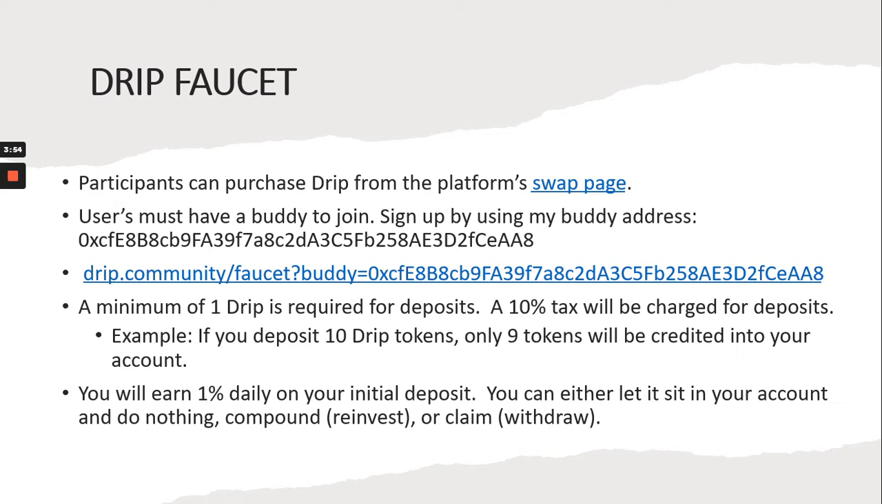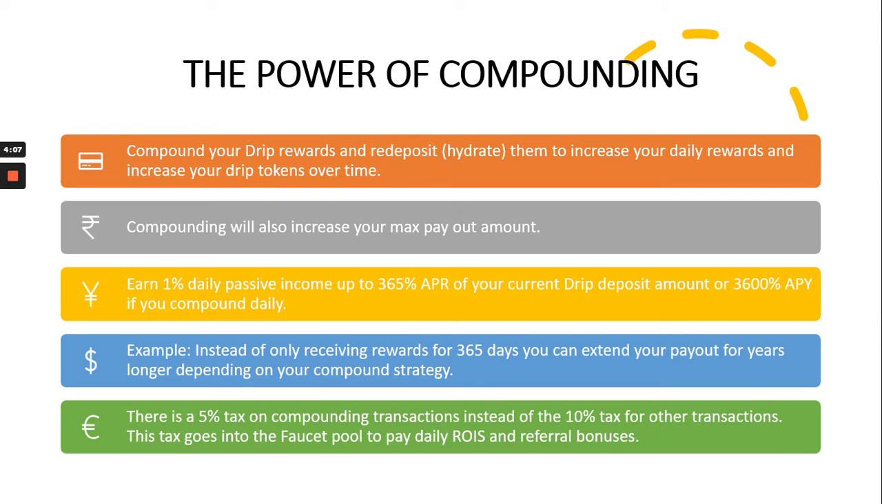You will earn 1% daily on your initial deposit, so 1% in Drip tokens. You can either let it sit in your account and do nothing, compound it, which is reinvesting, or claim it, which means withdraw. And the power of compounding: you could compound your Drip rewards, or redeposit, which means hydrate in the system, to increase your daily rewards and increase your Drip tokens over time. Compounding will also increase your max payout amount.